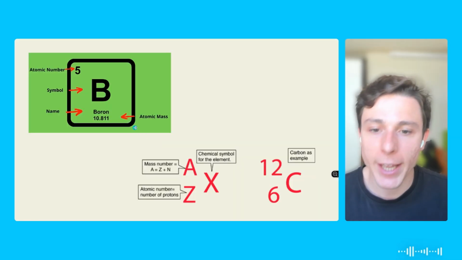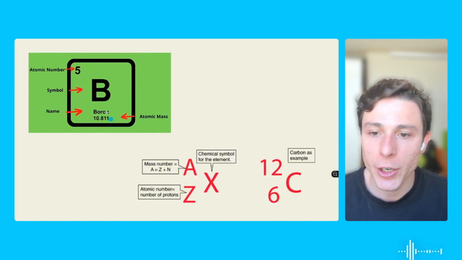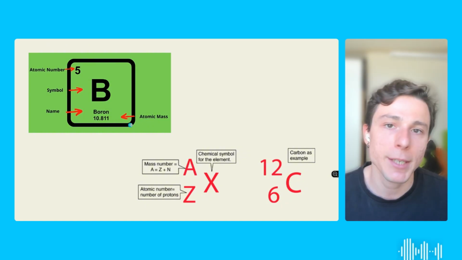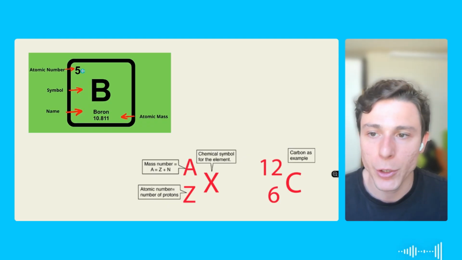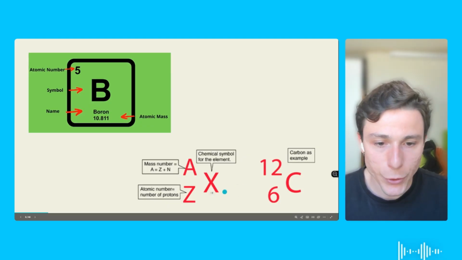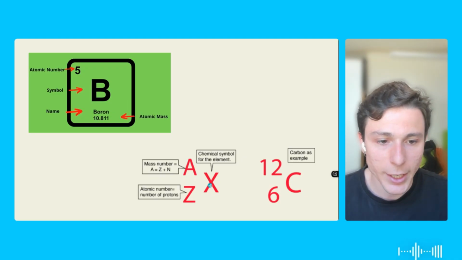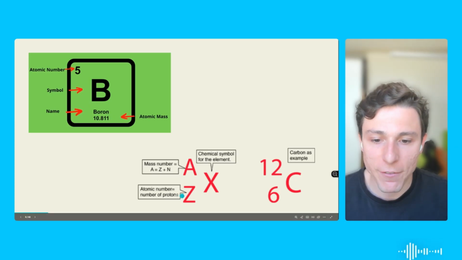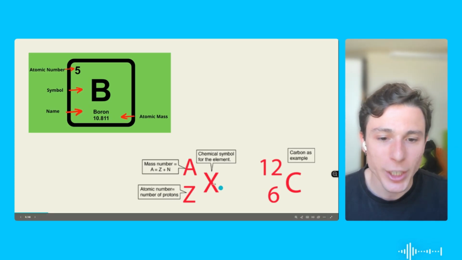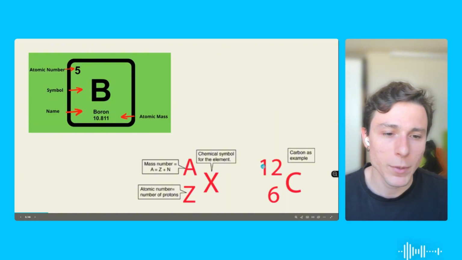But once again, we have our element here, and it's important to remember that the higher number is our atomic mass. It's going to be the mix between protons and neutrons, and the smallest one will be the proton number. So we might see things like this. For example, we have an X element, it doesn't really matter. It's going to show us the number of the atomic mass. And then right below, we're going to have the atomic number. It's going to be smaller. Now, even if you don't remember the order of them, the smallest one will always be the number of protons.